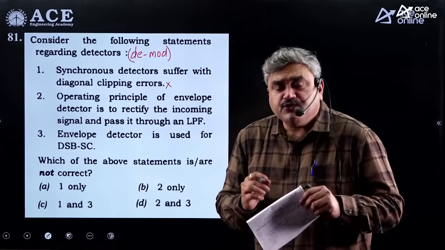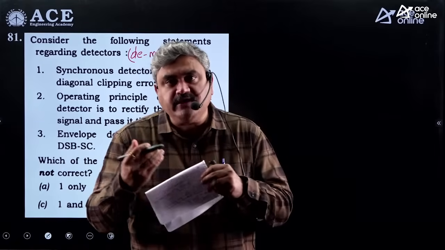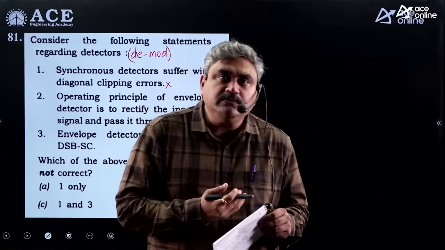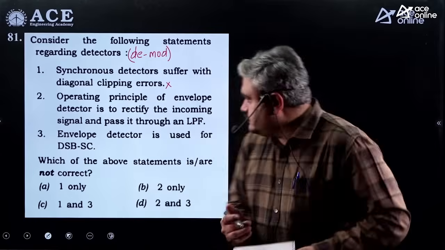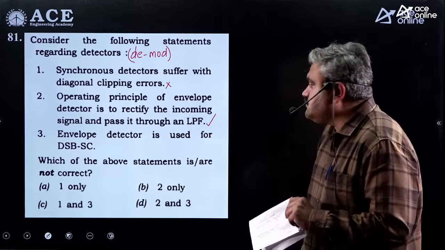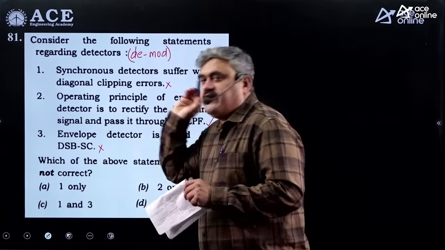The operating principle of an envelope detector is to rectify the incoming signal and pass it through a low pass filter. So what is an envelope detector? You have a diode, and you have a capacitor and resistor. After doing the rectification, that is nothing but passing through a diode, and then you are using a capacitor and resistor, which is nothing but a low pass filter. So definitely whatever he is saying is true. Envelope detector is used for DSBSC. Envelope detectors we use only for standard AM.